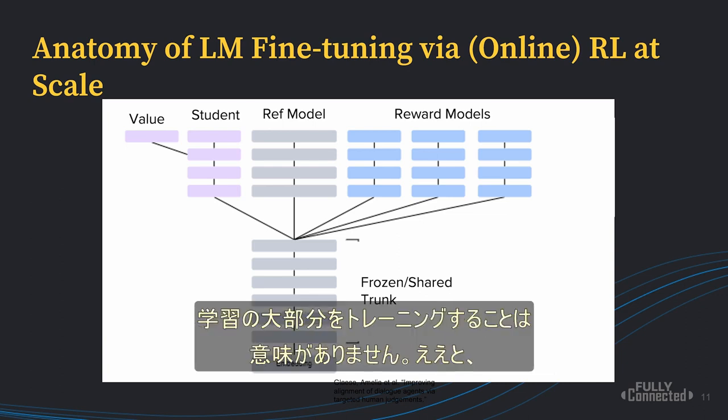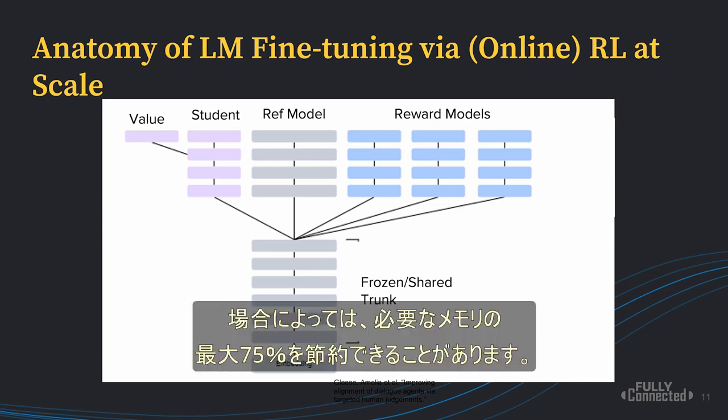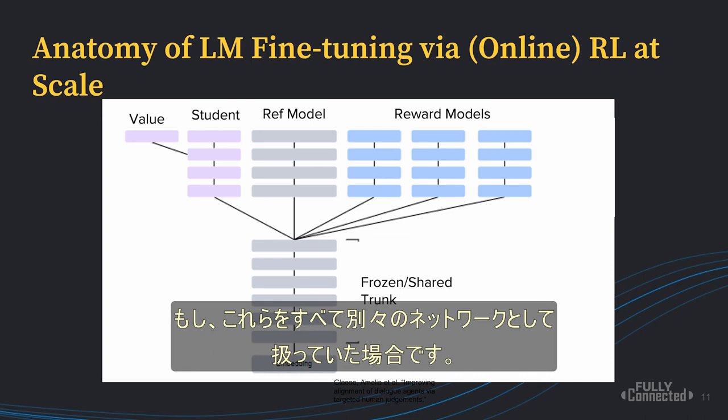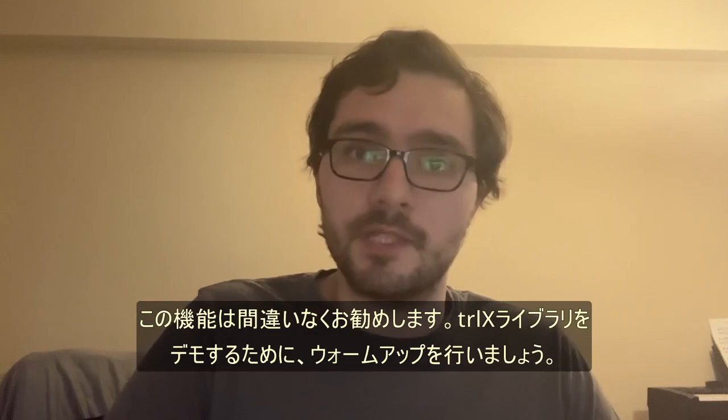And in many cases, it doesn't even make sense to train the majority of the student anyway. We want to freeze most of the layers to provide more stability. We find that in some cases, this can save up to 75% of the memory required otherwise if we were to treat these all as separate networks. This really makes it more accessible to all our different user groups, and we definitely recommend this feature.